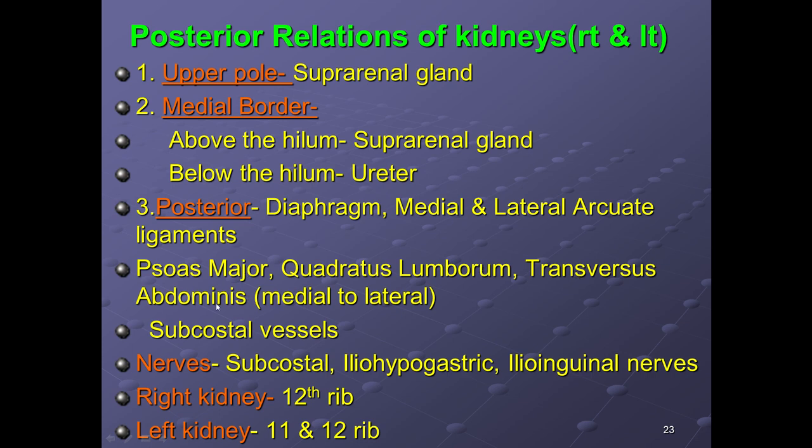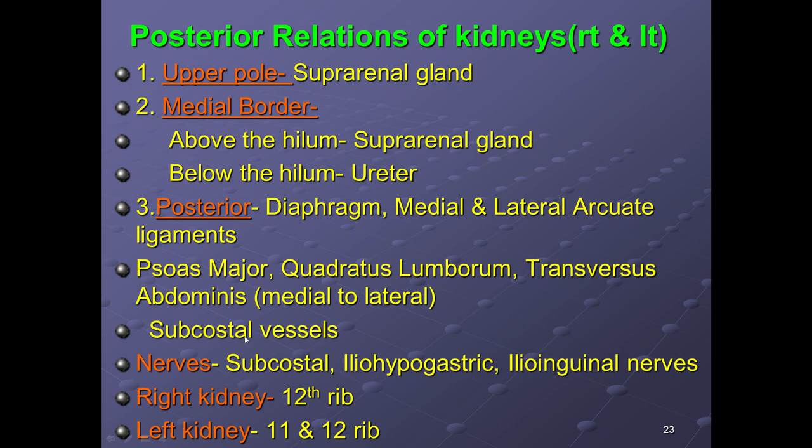These are the muscles of the abdomen. And how to remember them? Just remember the alphabet from A to Z. P comes first, then Q, then T. So from medial to lateral: psoas major, quadratus lumborum, and transversus abdominis. So you'll never forget the sequence.